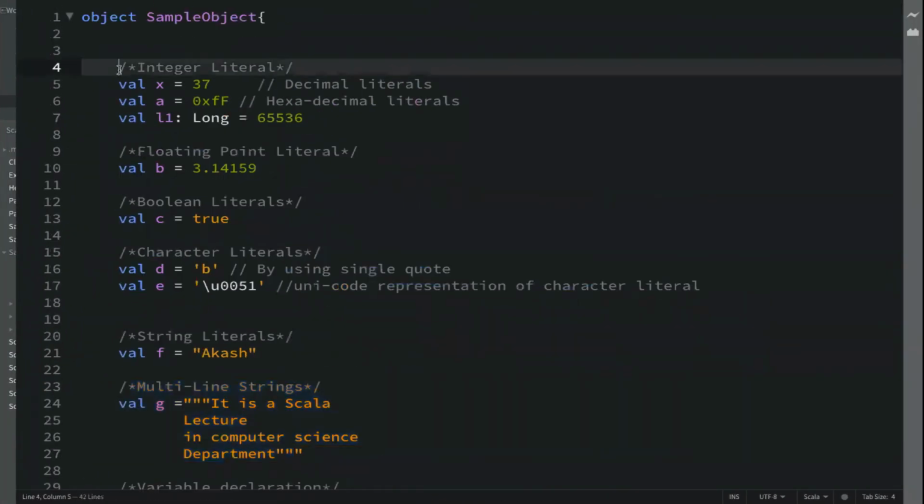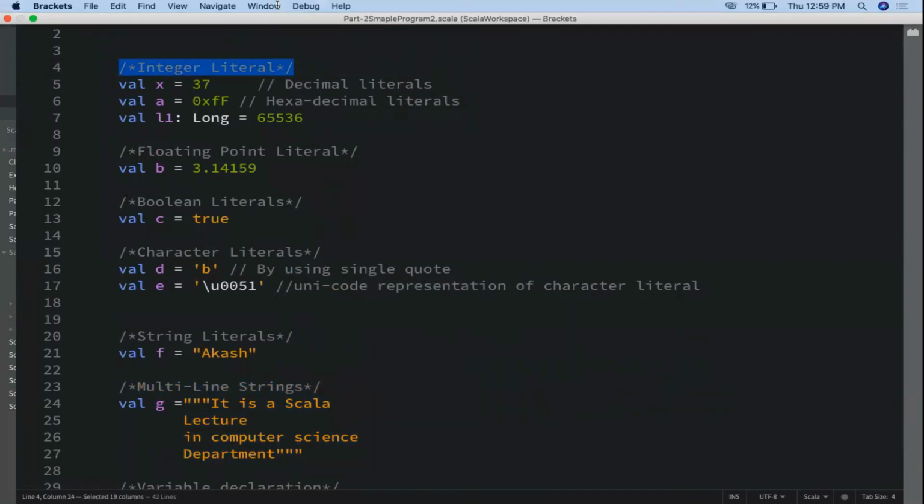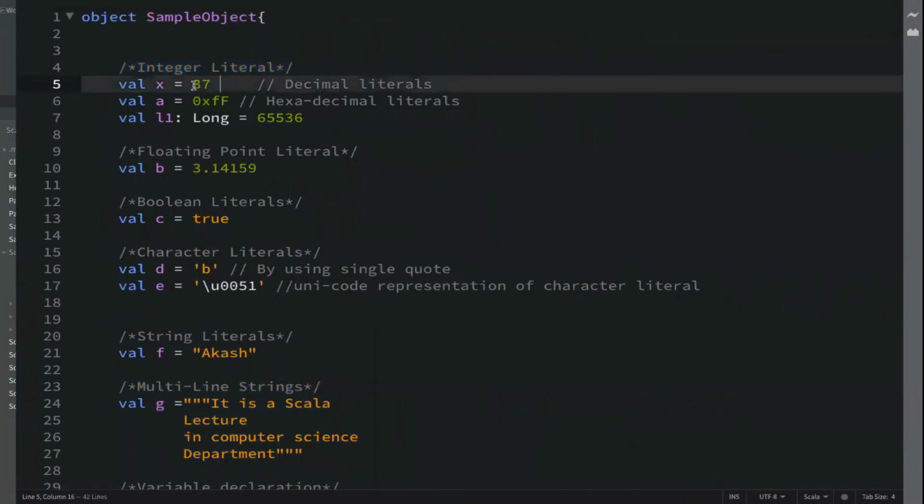As we have discussed, we have integer literal, and we are saying it is integer literal because we have an integer at the right side, whether it is decimal, hexadecimal, octal, or even long, because long has a larger range of integer values. So whether you assign a long value beyond the integer range, or a hexadecimal or decimal value, it would always come under integer literal or integral literal. Okay, here x is what type? x is an integer type variable, x, a, and l1.